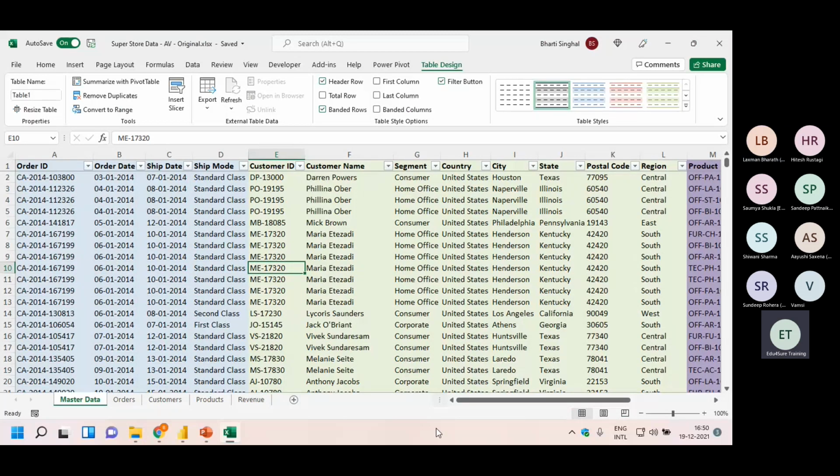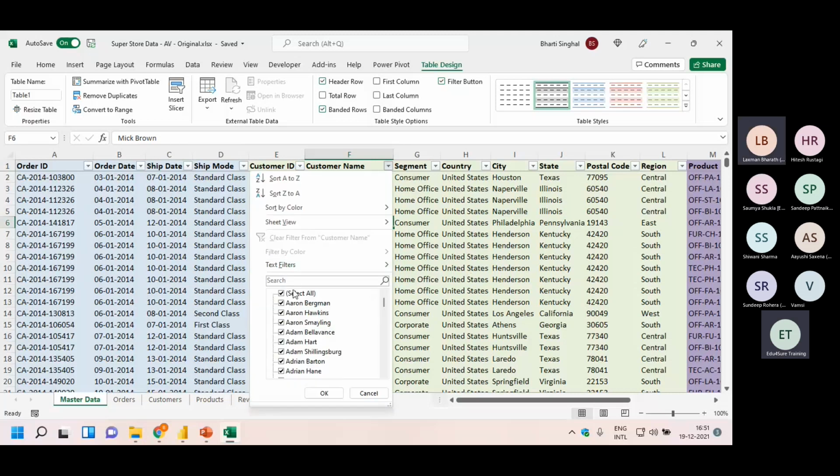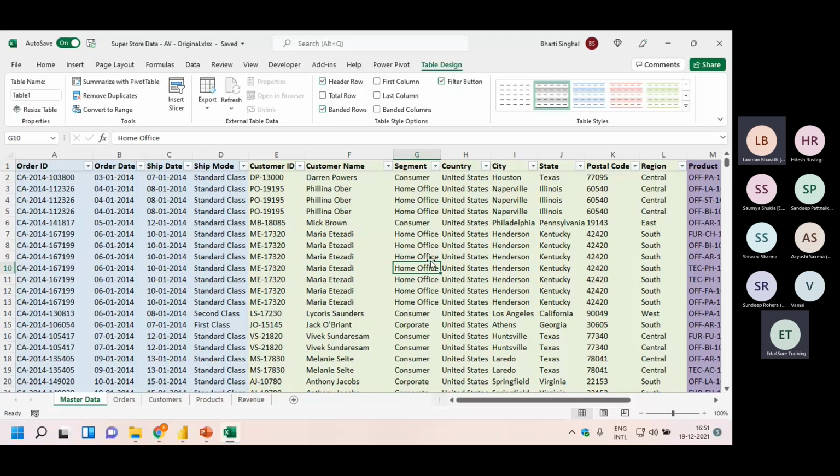Now, this particular table has all the data for all the customers, all the segments, everything. But what I want is a separate table where the name of the customer is Mick Brown. Probably, Hitesh, you will tell me, ma'am, go ahead and put the filter for Mick Brown. Why are you creating a separate table? You can say this to me, yes. But then I would be losing the details of other customers here. I have to remove that filter and then check the other customers, right? So the need is that I want a separate table where the name of the customer is Mick Brown.